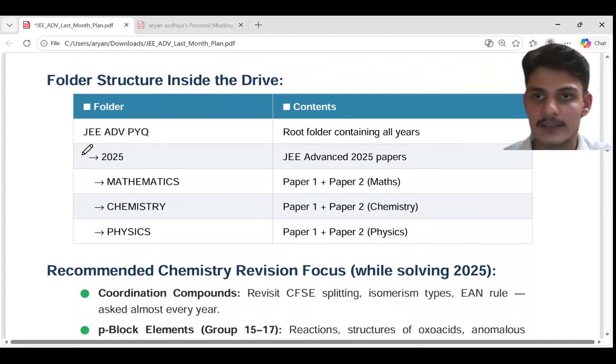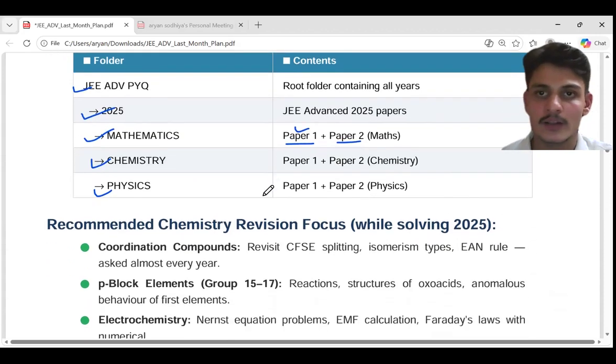I have attached the folder in the description. You can click the link, and after clicking the link, you will see a JEE Advanced PYQ folder. After that, you will see the 2025 folder, and after that, there are physics, chemistry, and mathematics folders. In that, if you click on the mathematics folder, you will get paper 1 and paper 2 folders. In the paper 1 folder, you will get the paper 1 questions as well as the answers. Both are there. So you can visit the URL attached in the description.